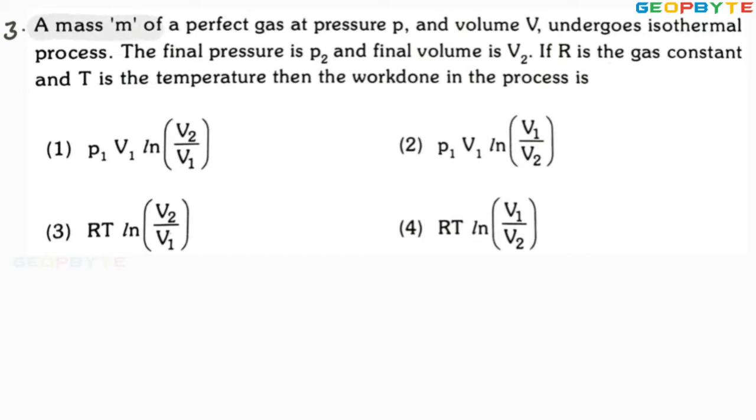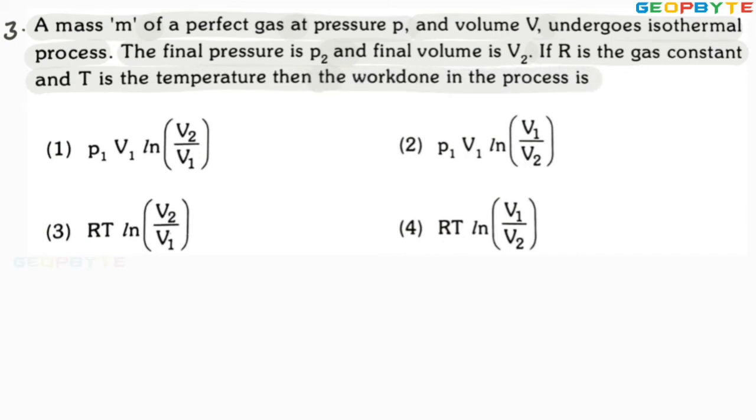A mass m of a perfect gas at a pressure P and volume V undergoes an isothermal process. The final pressure is P2 and volume is V2. If R is the gas constant and T is the temperature, then the work done in the process is.